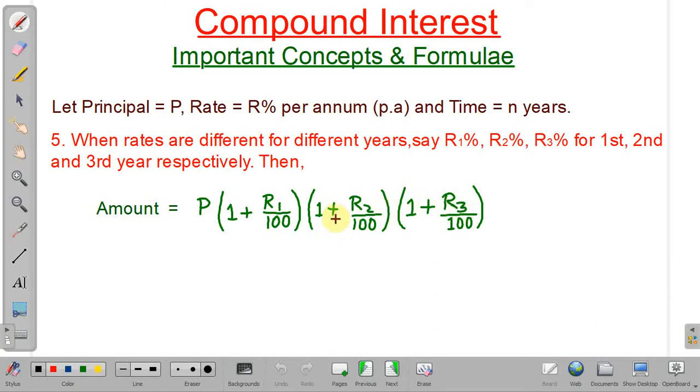If the interest rate, suppose R2, is the same for 2 years, then what we will do is 1 plus R2 by 100 to the power 2. Okay. So like this we calculate the compound amount, and when we have to calculate compound interest we have to subtract the principal.